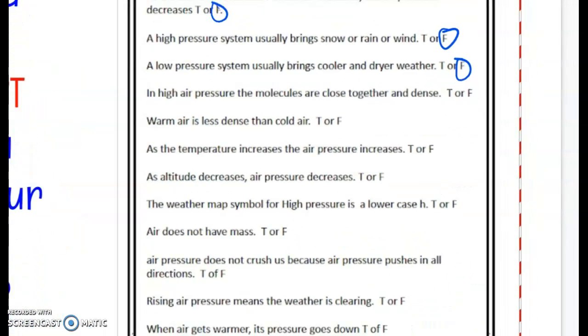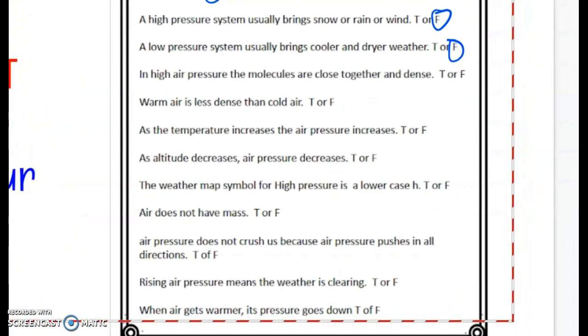In high pressure, the molecules are close together and dense. Yes, that is true, because you have to picture things being piled on top of each other. Those molecules being piled on top of each other become more dense. They kind of get squished. So that one's true. Warm air is less dense than cold air. That one's false. Warm air is actually more dense. As the temperature increases, the air pressure increases. That's true.